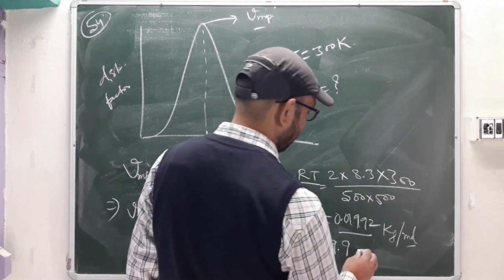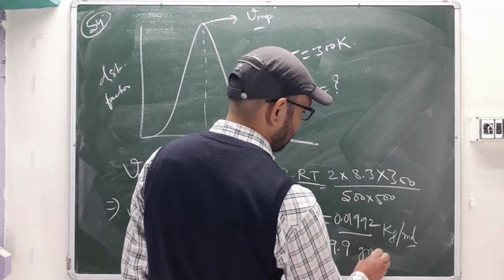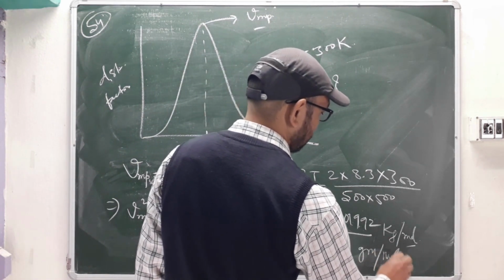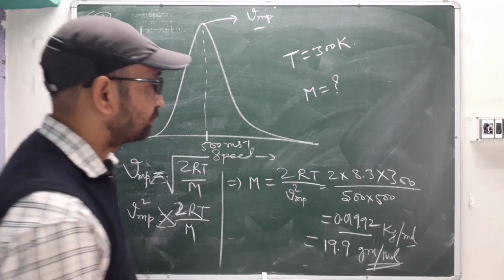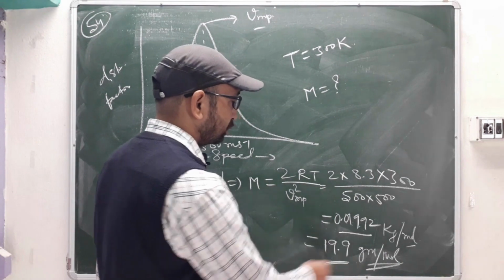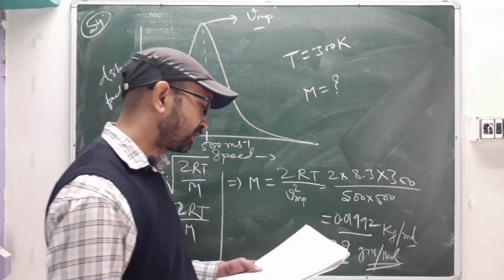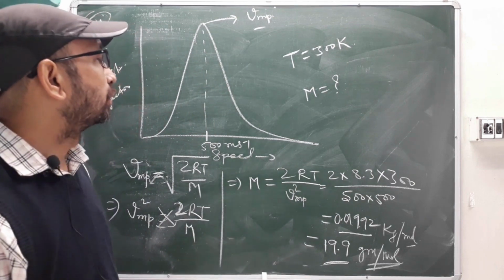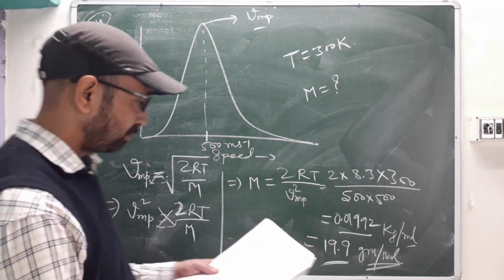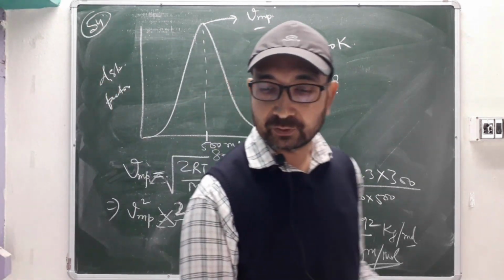Okay, 19.9. So this much gram per mole you are getting. So this will be your answer because the given range is 19.8 to 20.2. So you are getting your answer, right? Question number 54 we have solved.